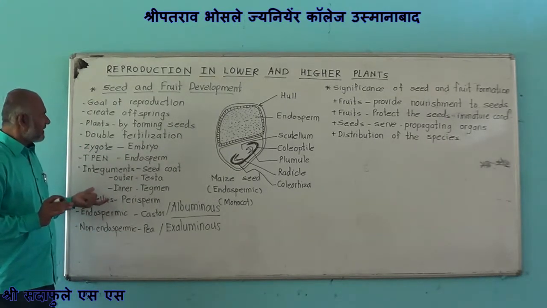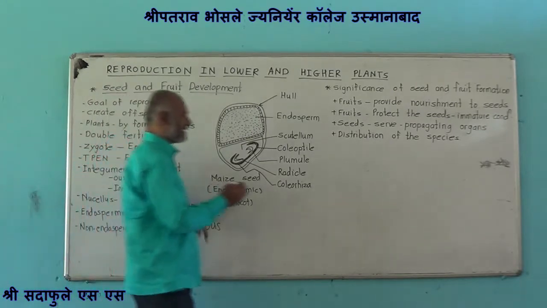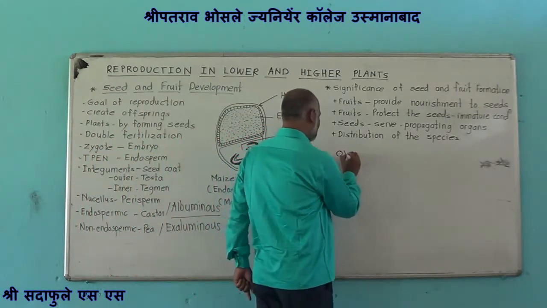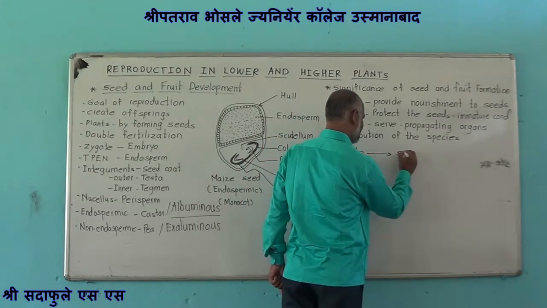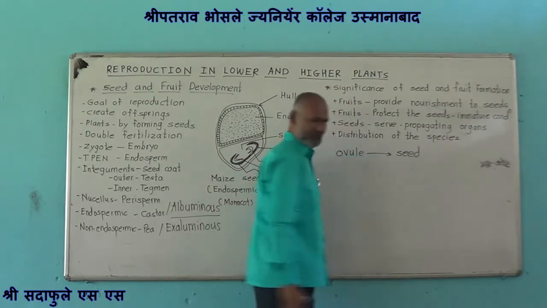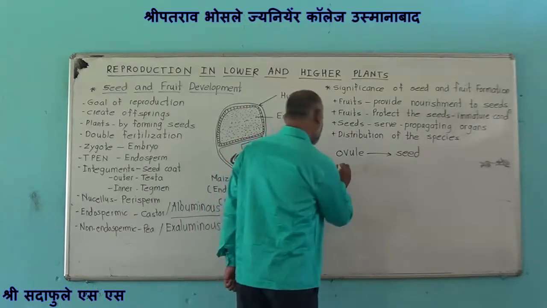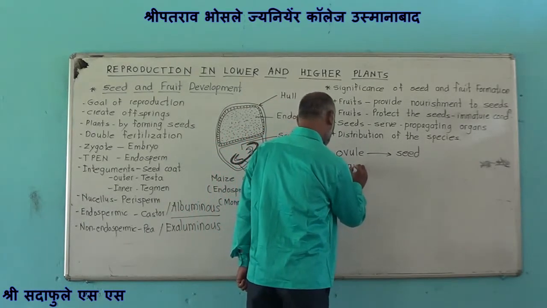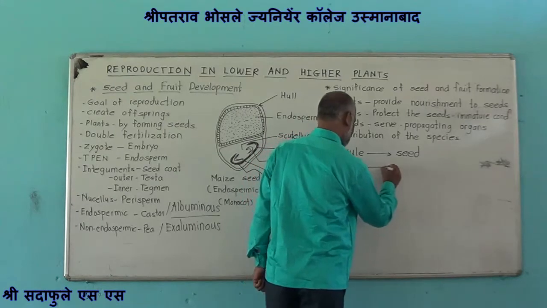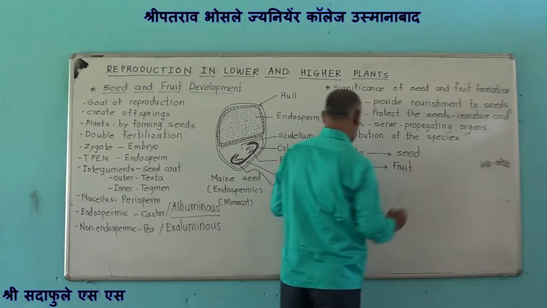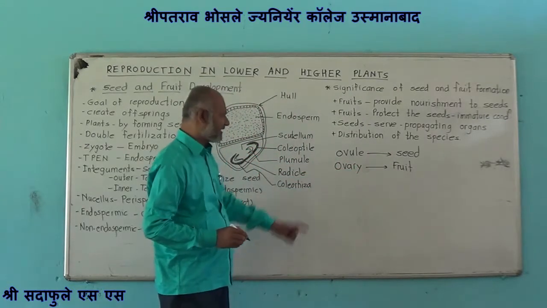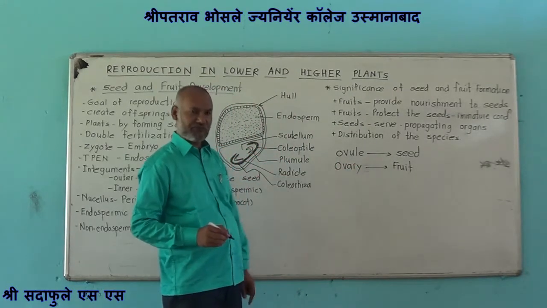These are the changes. After fertilization, the ovule gets converted into seed and the ovary gets converted into fruit. Ovule forms seed, ovary forms fruit.